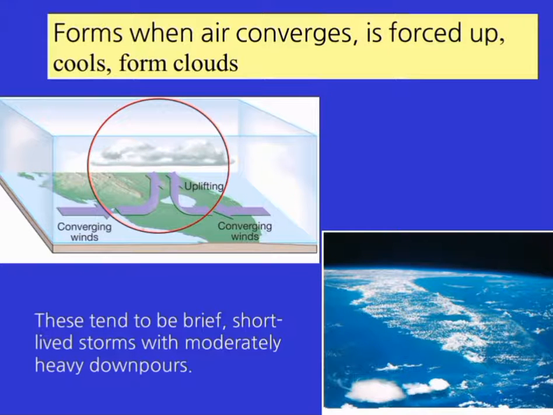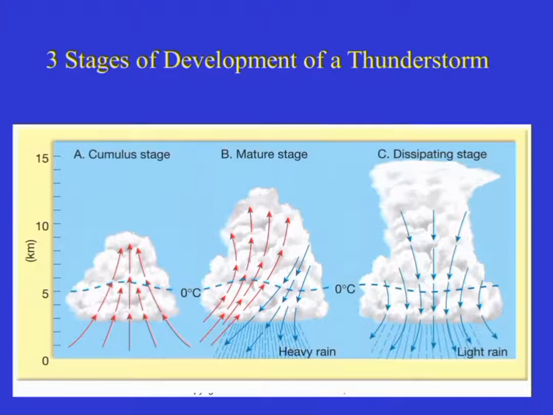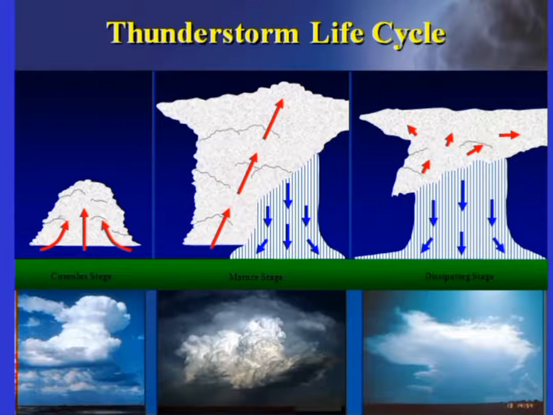These tend to be brief, short-lived storms with moderately heavy downpours. There are three stages of development of a thunderstorm: cumulus stage, mature stage, and dissipating stage. This image shows the life cycle of thunderstorms. The first picture shows the cumulus stage, the second picture shows the mature stage, and the third picture shows the dissipating stage.